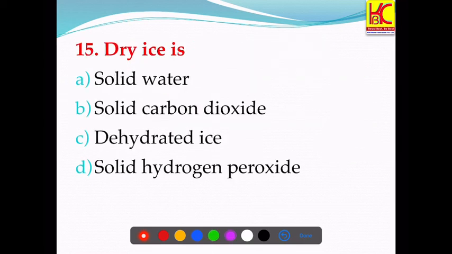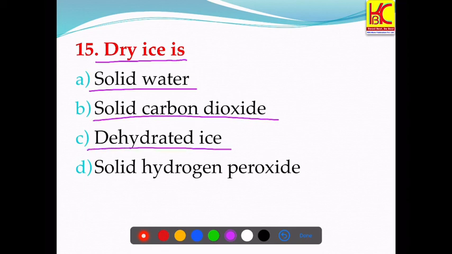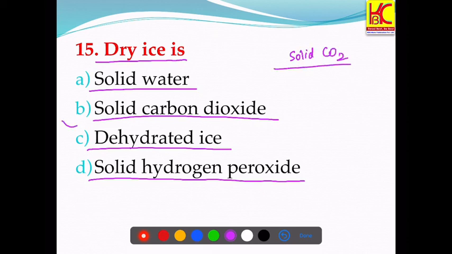Question number 15. Dry ice is. The options are solid water, solid carbon dioxide, dehydrated ice, solid hydrogen peroxide. So solid CO2. Solid carbon dioxide is the dry ice. B is the right answer.